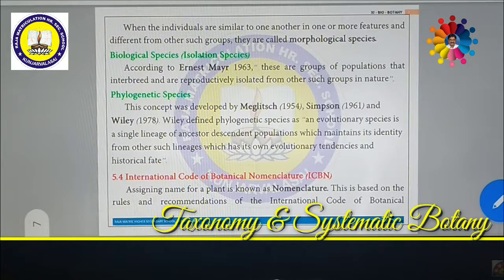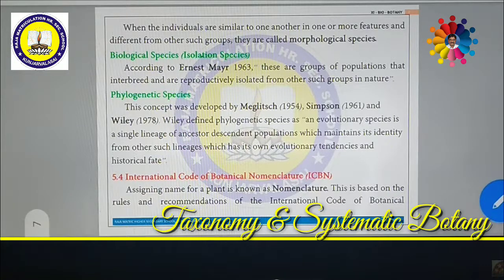If you are naming the plant, the name should consist of two words. This is called binomial. Bi means two, nomial means name. Every living thing, not only plants but also animals and even microorganisms, is called with two names, called binomial. The first name is genus. The second name is species. The first name starts with a capital letter, and the remaining letters should be small letters. And the species name should be all in small letters only.